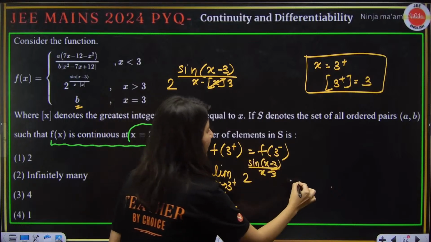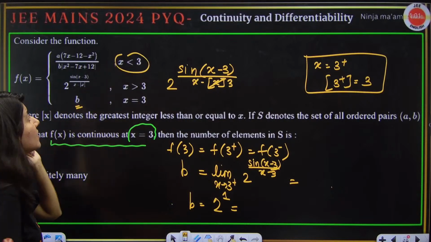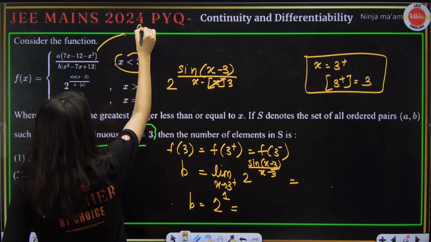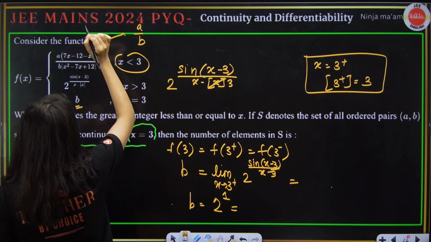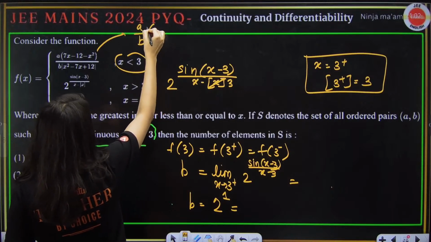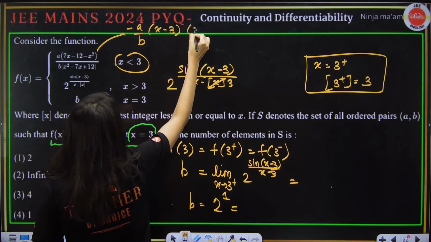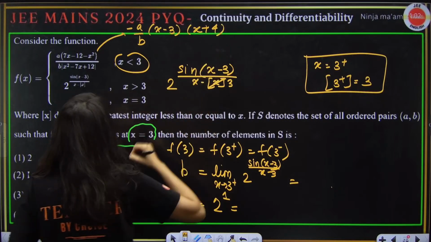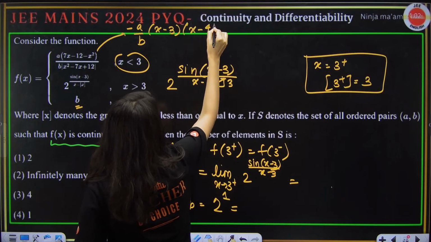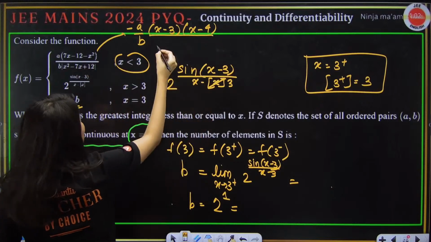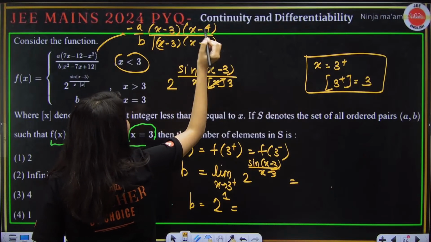And f of 3 minus. Now for x less than 3, it is this. Now understand, this is a upon b, and this thing clearly is 7x minus 12 minus x square. If you take the minus sign common, this is (x minus 3) and (x minus 4). If you factorize them, what about this? Mod of (x minus 3)(x minus 4).